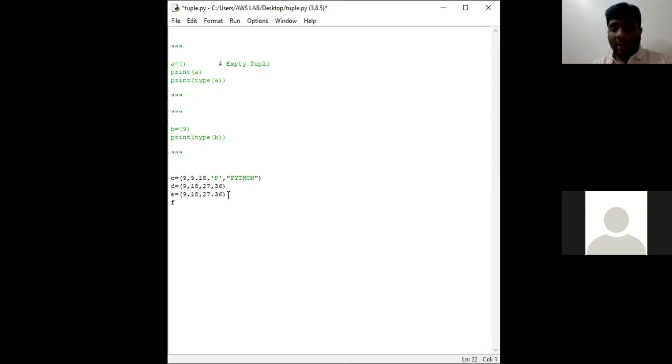Consider a tuple called F is equal to. Now consider only characters. P, Y, T, H, O, N. See, this is a tuple variable where its elements are only characters. Now I am considering G, where it consists of string data type.